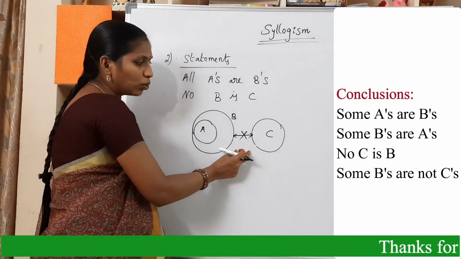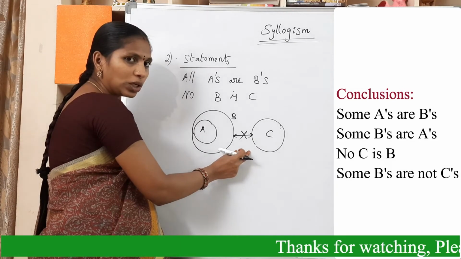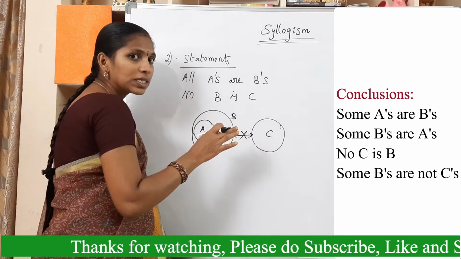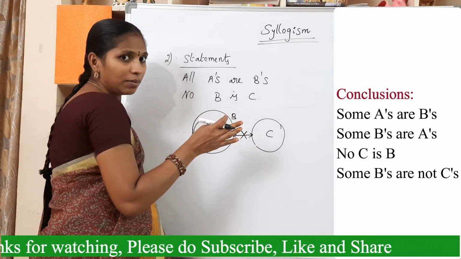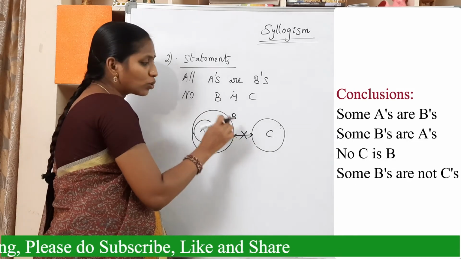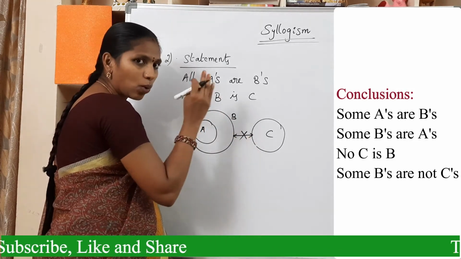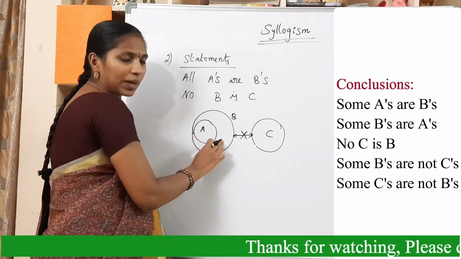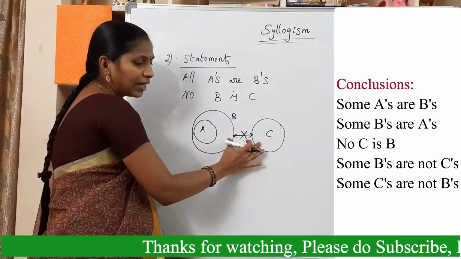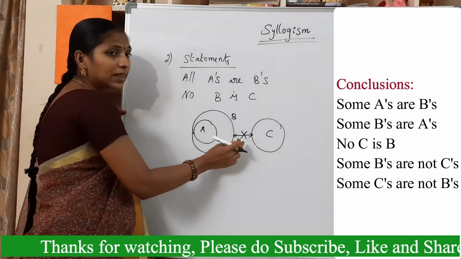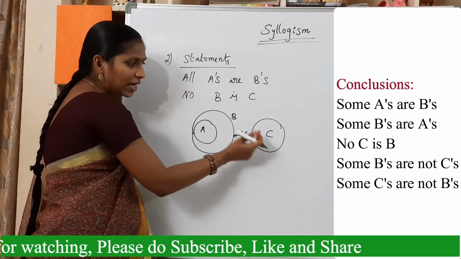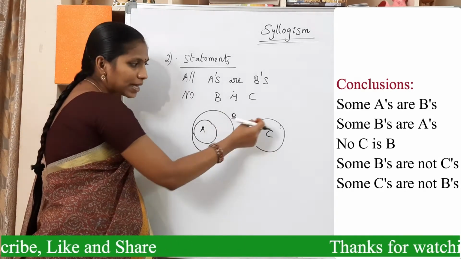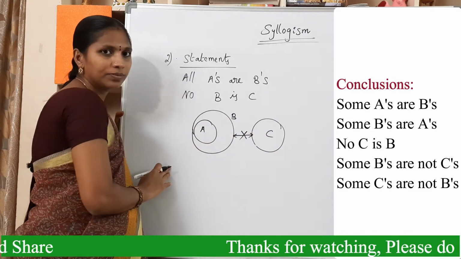Because this is a negative, no, so we can conclude negative only. So some B's are not C's. We cannot say some B's are C's, because here this is a negative, so some B's are not C's. We can say only negative. And some C's are not B's. Okay, those are conclusions related to this. How many conclusions? 3 conclusions. No C is B, and some B's are not C's, and some C's are not B's.